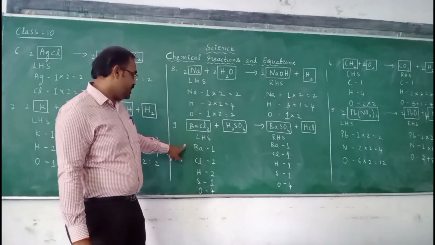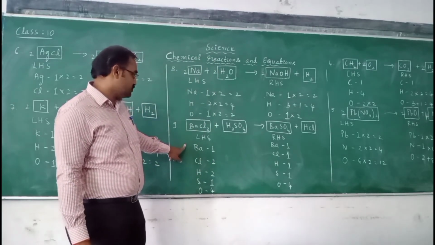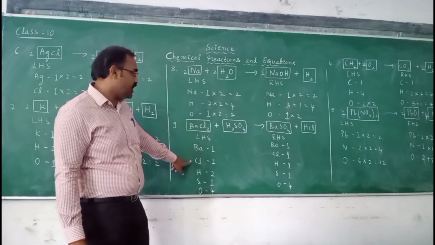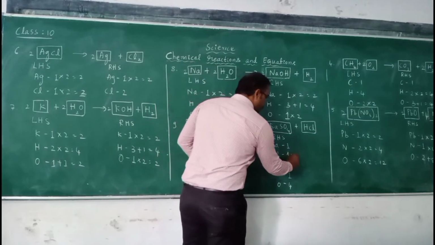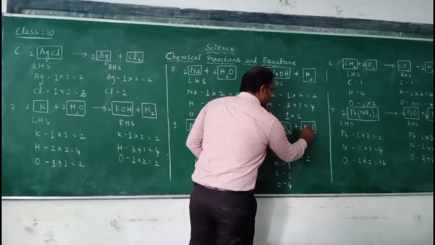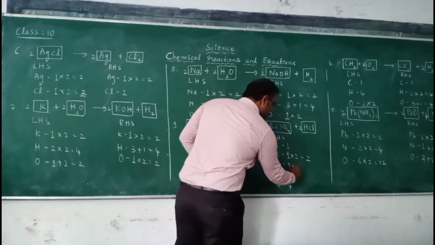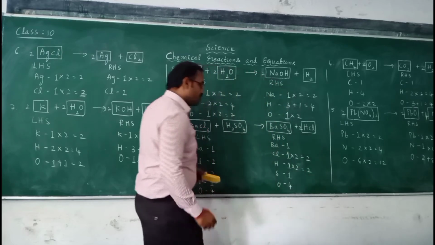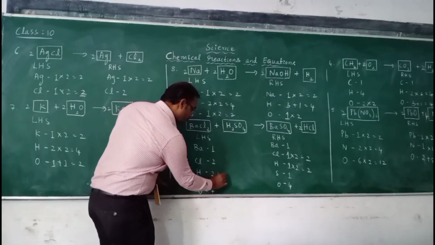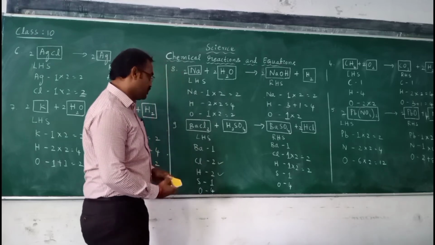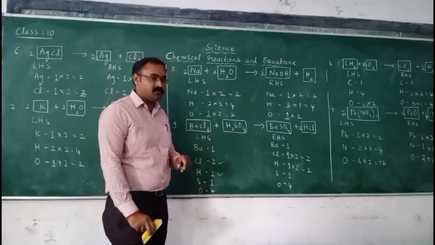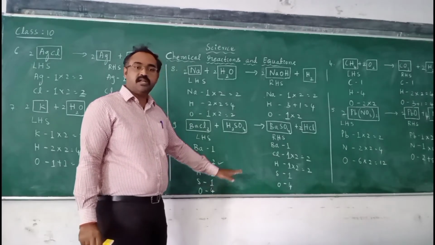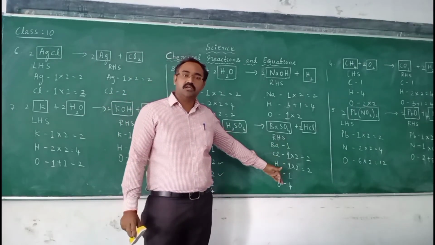So barium is balanced, but chlorine is not balanced. Just observe, chlorine is 1 here. So just make it 2 by multiplying by 2. Now hydrogen becomes 2. So hydrogen is 2 here and chlorine is 2 here. Barium 1, sulfur 1 and oxygen 4. So now the left hand side and right hand side are both equal.